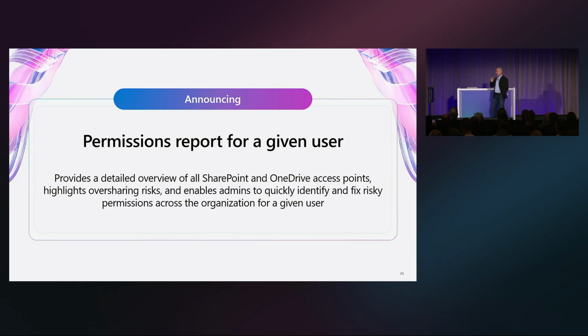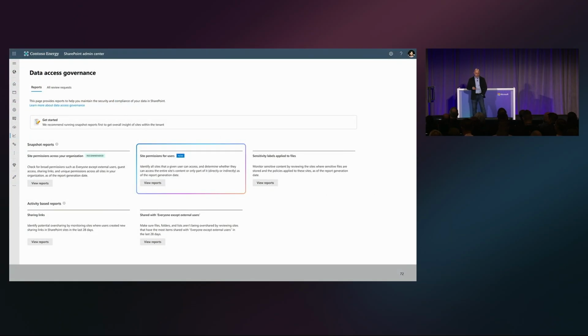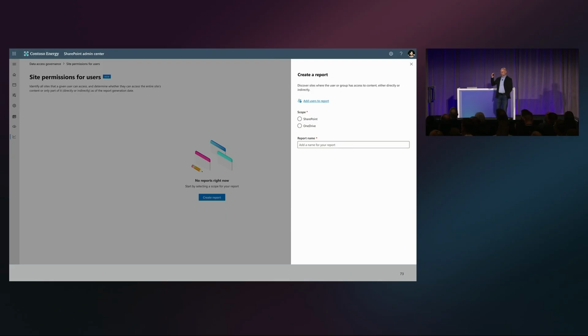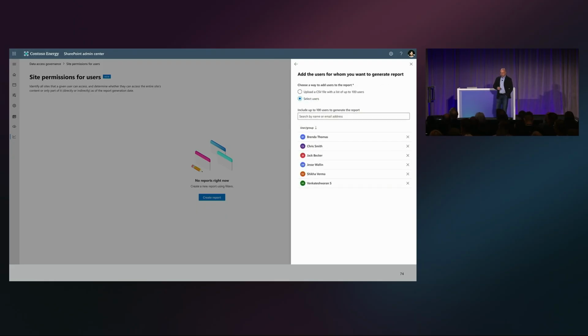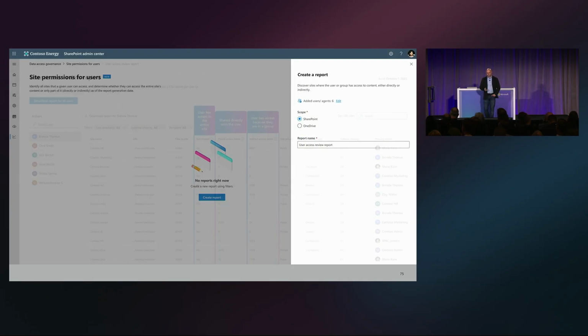Now, what we're adding is user-specific permissions. Let me actually show you. It's a new report that you can set up, and it works for SharePoint and OneDrive. You can select up to 100 users that you can run the deep dive report on permissions. This is a really cool functionality. I've been hearing use cases around offboarding users, for example. You can really quickly do a deep dive and understand what that user has access to, and then move the access around to the right people or to new people.